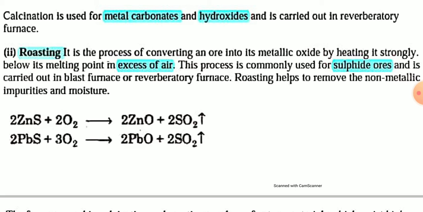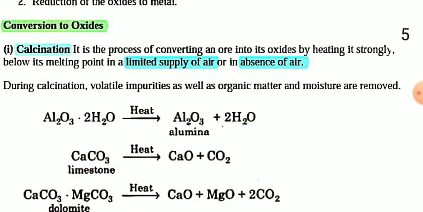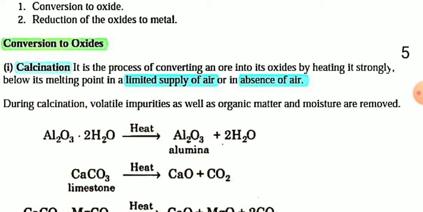For example, during roasting of zinc sulfide, you react ZnS with oxygen. In presence of excess air, zinc sulfide becomes zinc oxide and sulfur dioxide. Sulfur dioxide is a gas, it will be removed. Similarly, lead sulfide, when reacted with oxygen during roasting, is converted into lead oxide plus sulfur dioxide gas, which will be removed. So using calcination and roasting, you can convert an ore into its metal oxide.